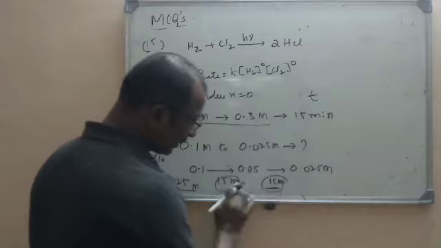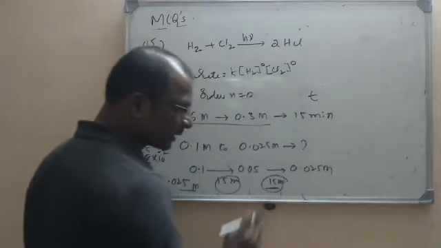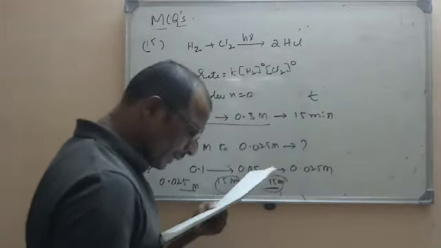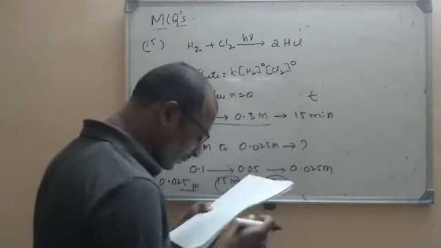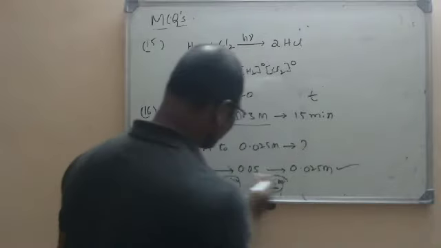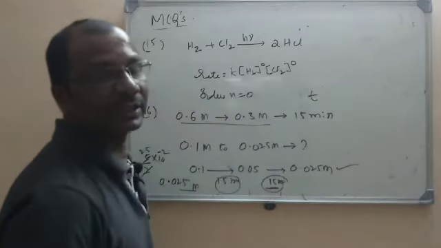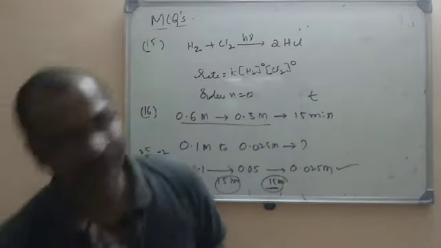For that, how much time does it take? 15 minutes and 30 minutes. So 0.1 to 0.25, it will take how many minutes of time here? 30 minutes. Nothing but 2 half-lives here. So 30 minutes is the answer.